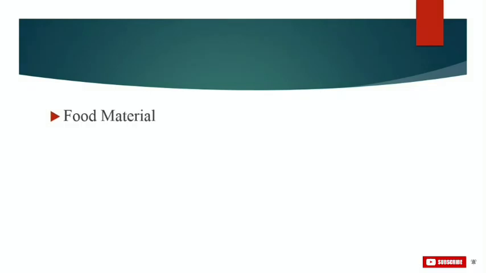Our next feature is food material. Algae have starch as the main food reserve. In brown algae, mannitol and laminarin are the main reserve food material, whereas in red algae, Floridean starch is the reserve food material.